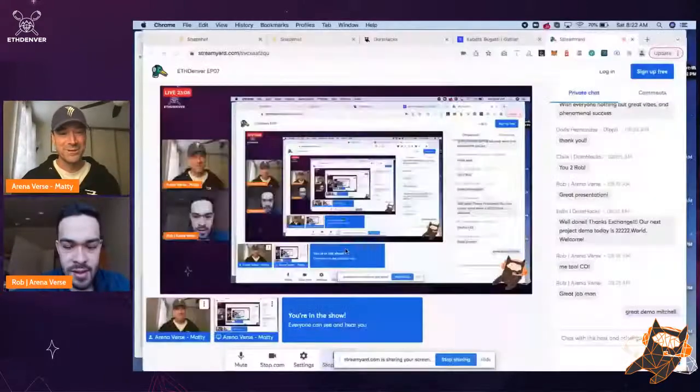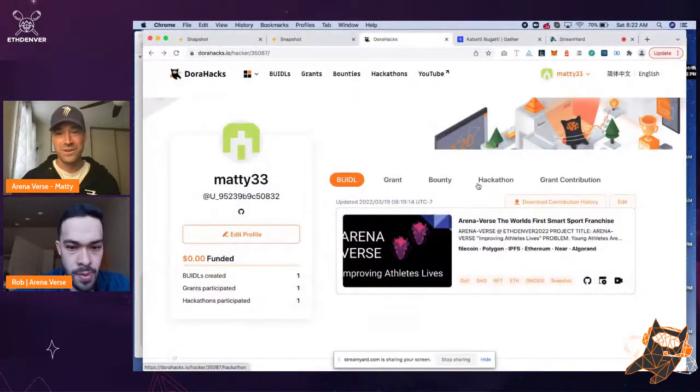So let me try to get a screen share going. Rob is also going to share his screen at some point. So let's make sure we can figure out how to do that. And we've got a cool demo for everybody, a live demo, craziness. So here we go. I'm going to select my screen. I guess just let me know when, here we go.